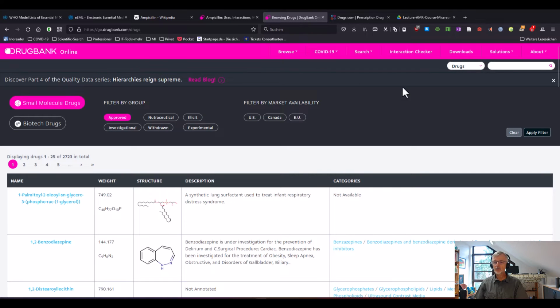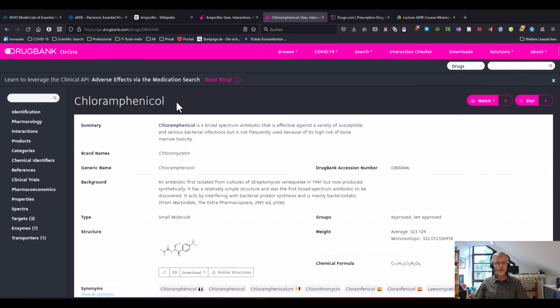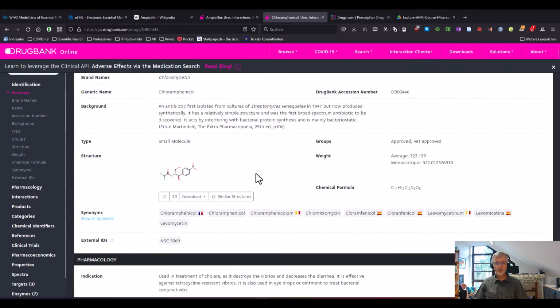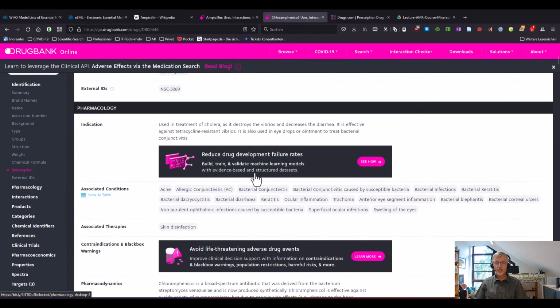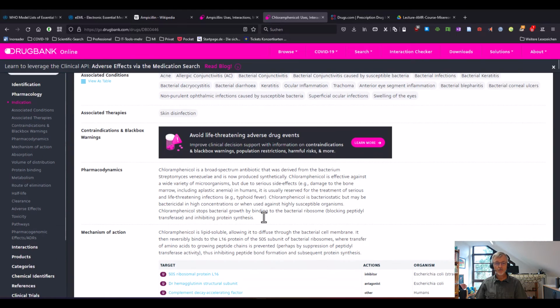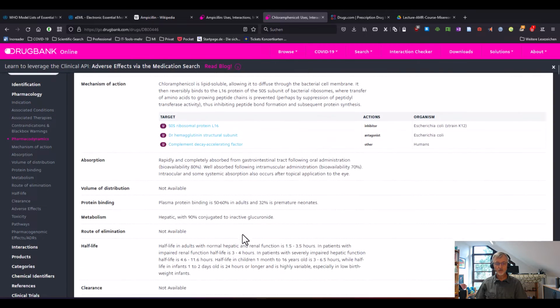Let's browse for others. We recently had a discussion on chloramphenicol. Here is more information on chloramphenicol as a broad-spectrum antibiotic. The indication for cholera, it destroys the vibrios. It's sometimes associated in skin infection and so on and so forth.